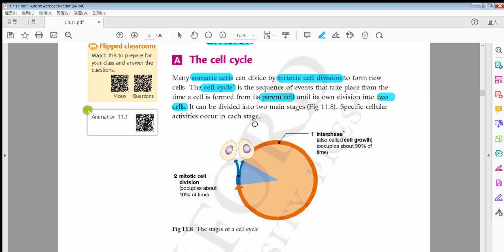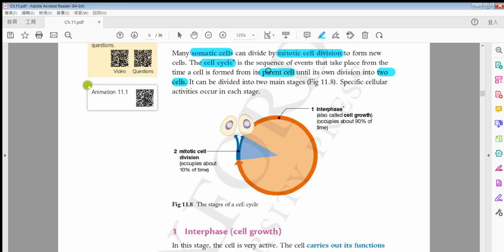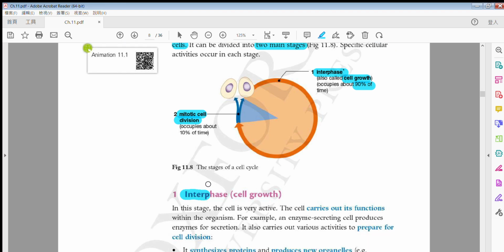Okay, you have to help me put down something. Alright, put down something soon. So there are two stages. 上一堂教過啦, last lesson, stages means 階段啦, alright? So there are two stages. One of them, 自己讀一次, interphase. Another name 啦，我哋會叫做 cell growth. Alright? So it takes up most of the time, 你會望到啦係 90% of the time. And there is only 10% of time really carrying out mitotic cell division. Alright? So that means 代表咗乜嘢啊？代表咗就係 interphase is very important.